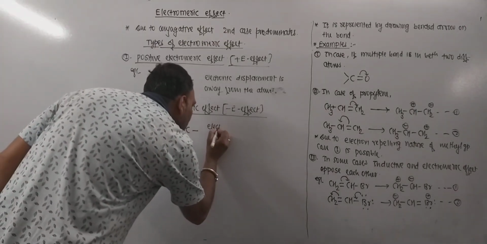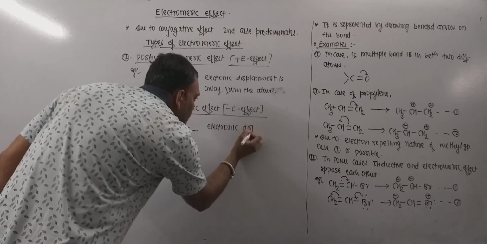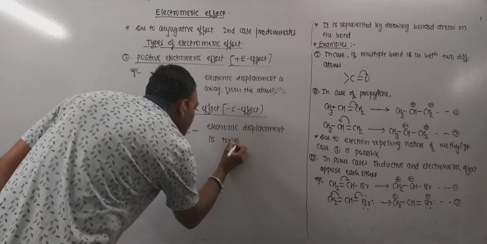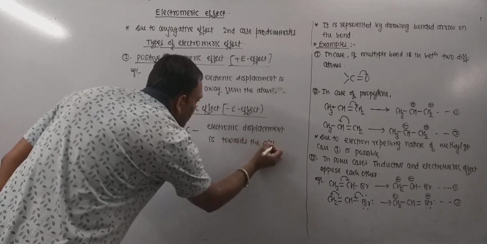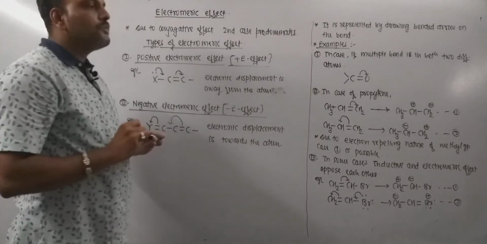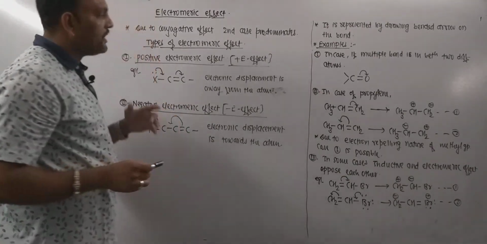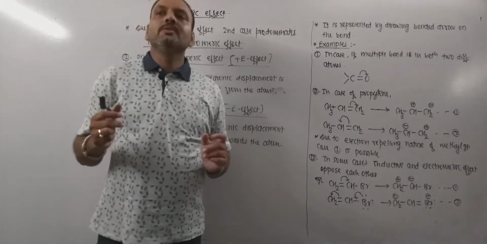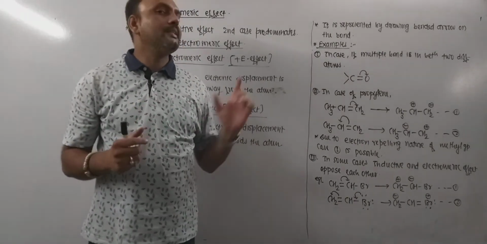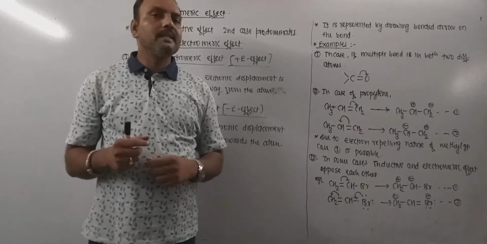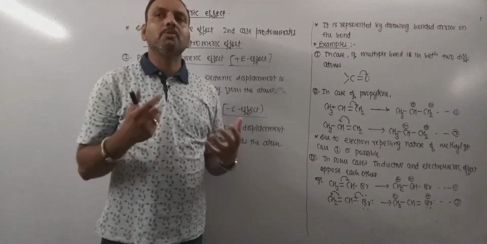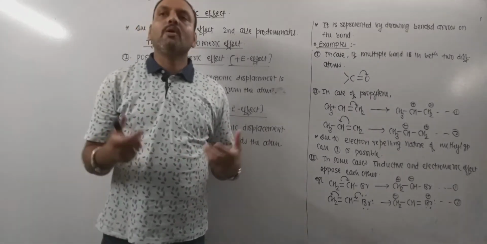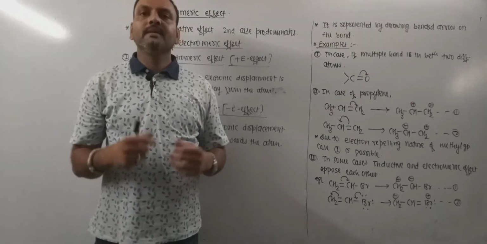So in this case, electronic displacement is towards the atom. This is a very important thing to be noted. Most importantly, whether it is positive or negative electromeric effect, reagent plays a vital role. So in presence of reagent only, this effect can be seen. If reagent is removed, then the original electronic conditions of the molecule will be restored automatically. So it was all about the electromeric effect. Thank you very much.